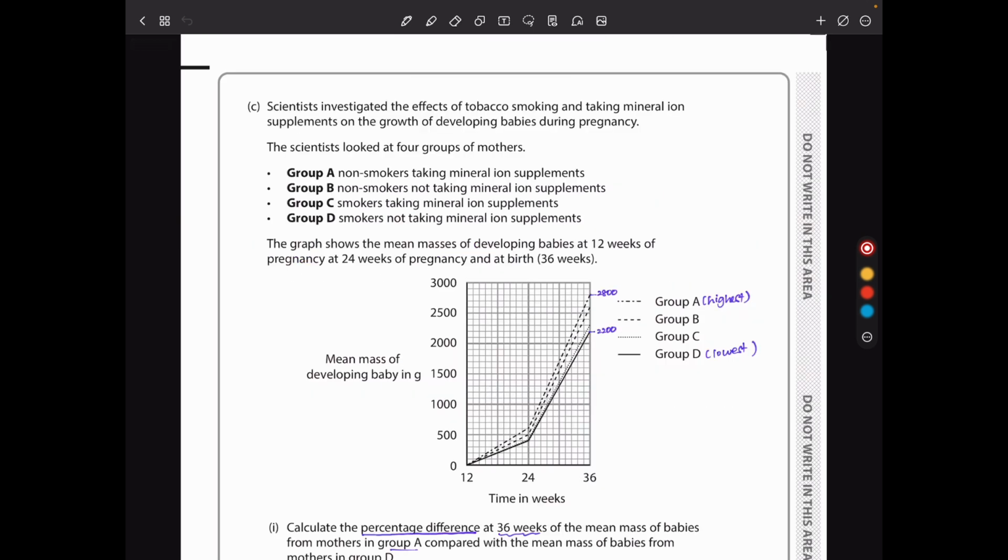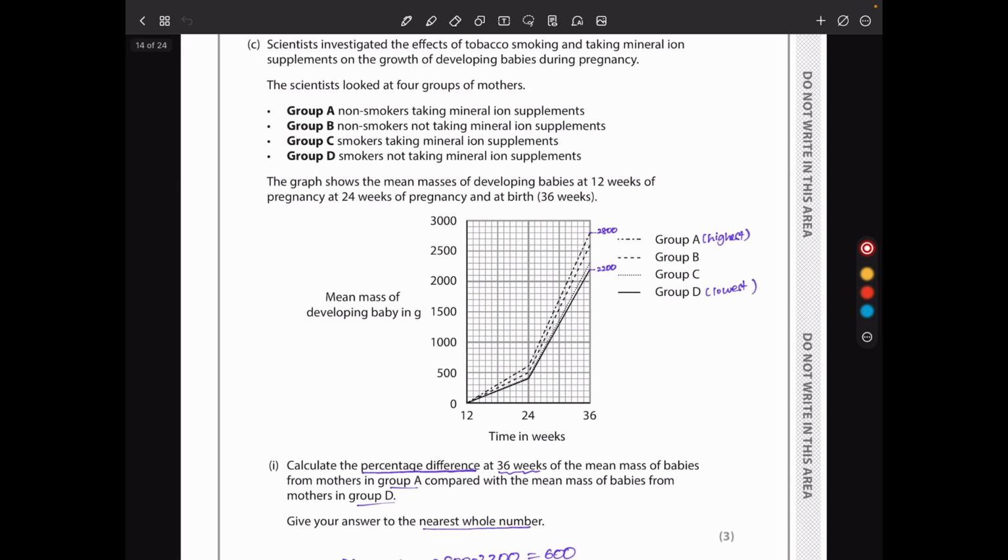Then in C, scientists investigated the effect of tobacco smoking and taking mineral iron supplements on the growth of developing babies during pregnancy. The scientists looked at 4 groups of mothers. There is Mother A, non-smokers, taking mineral iron supplements. Then B, non-smokers, not taking mineral iron supplements. C, were smokers, taking mineral iron supplements. And D, smokers, not taking mineral iron supplements. So they say the graph shows the mean masses of developing babies at 12 weeks of pregnancy, at 24 weeks of pregnancy, and at birth.